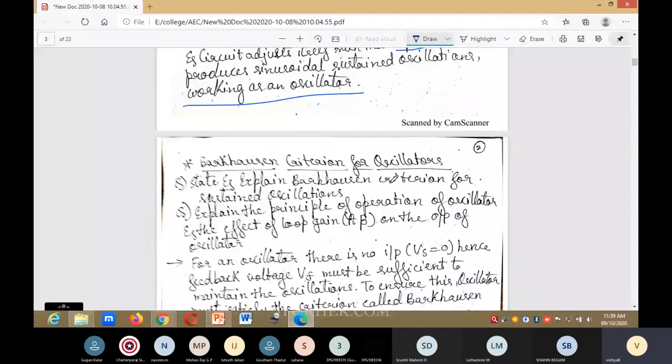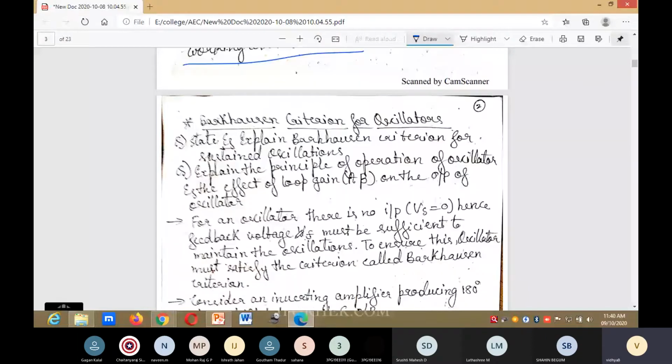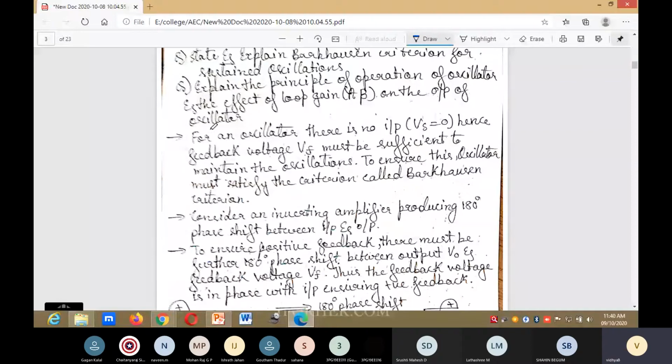State and explain the Barkhausen criterion for sustained oscillation. In the exam, they may ask: explain the principle of operation of an oscillator and the effect of loop gain on the output of an oscillator. For an oscillator, there is no input, that is Vs is equal to 0. Hence, the feedback voltage Vf must be sufficient to maintain the oscillations.